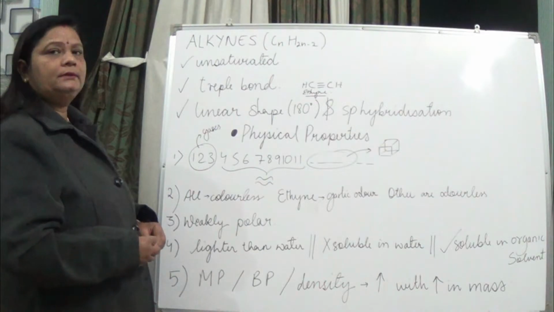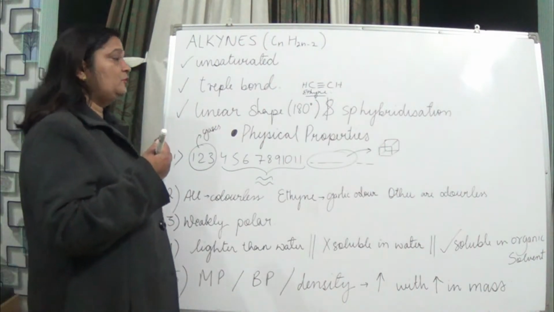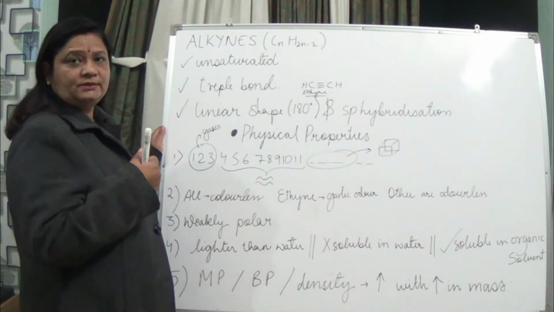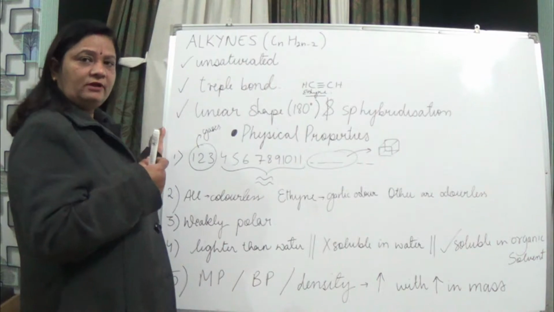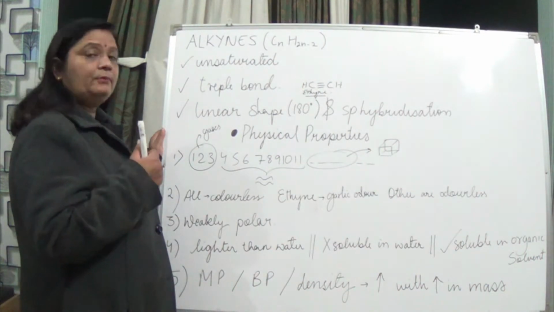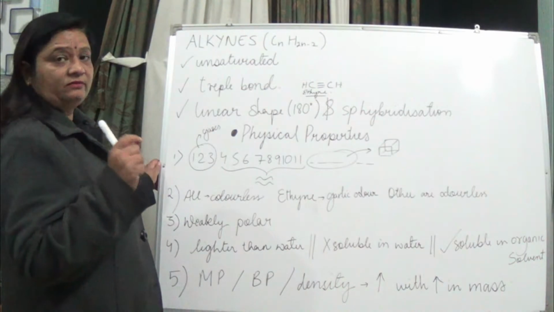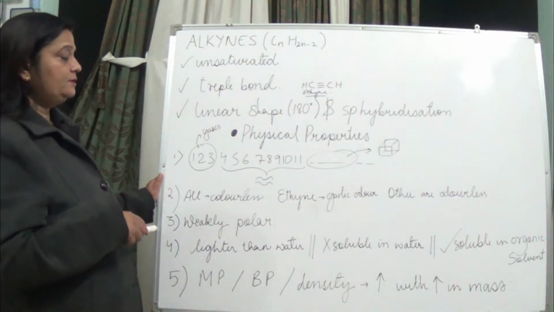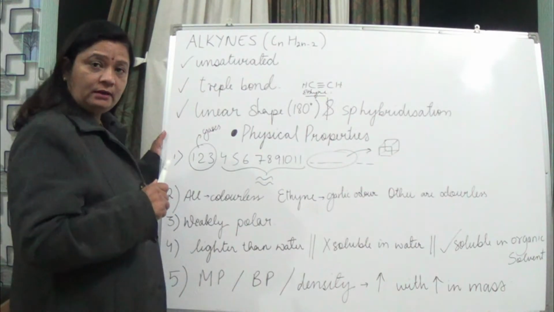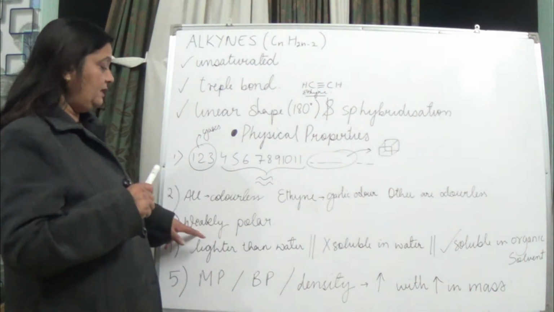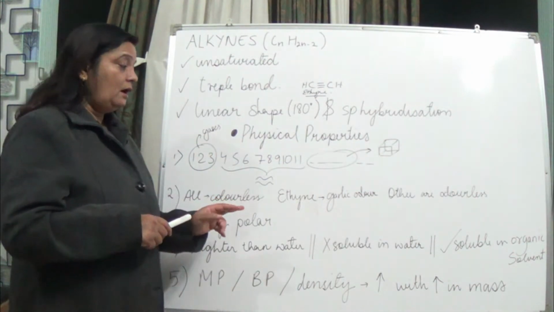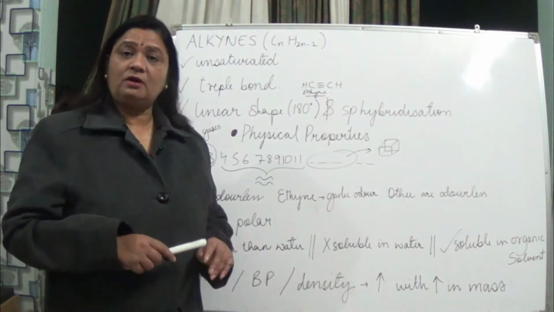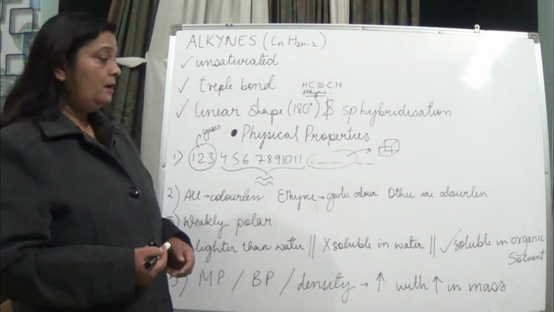Polarity, okay. So when we talk about the polarity, they are weakly polar in nature, very weak. Polarity is very weak. And they are lighter than water, these alkynes, but they are not soluble in water because they are very weakly polar in nature. But yes, they are soluble in organic solvents like carbon tetrachloride, benzene, okay.